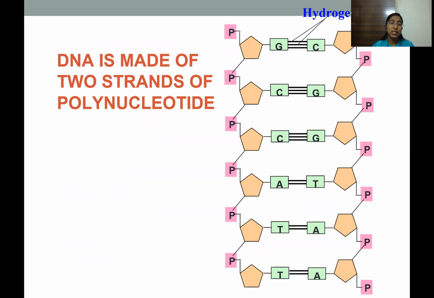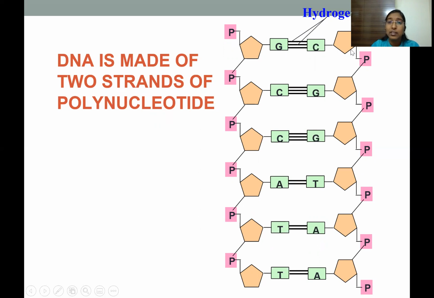DNA is basically made up of two strands of polynucleotides. We can already see here that there is a sugar, phosphate, and nitrogenous bases that are present. Two sugars along with the phosphate form the phosphodiester bonds, and there is a nitrogen base present at the C1 position.